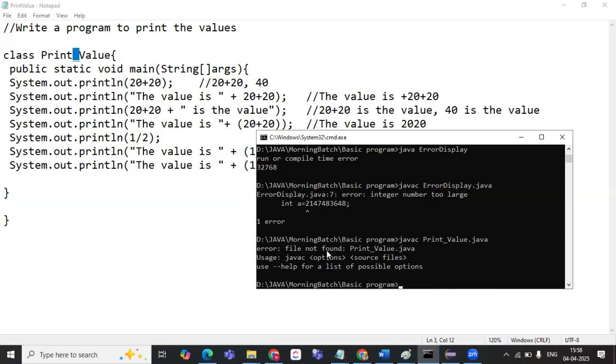So is this an exception or an error? Error. This is an error. This is not an exception.